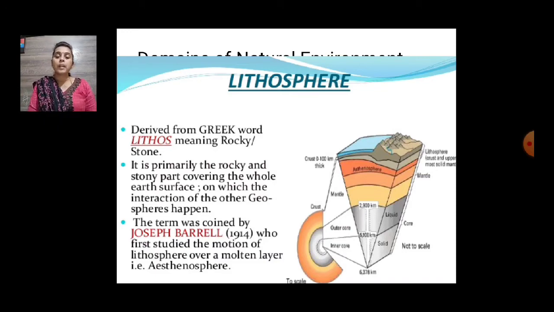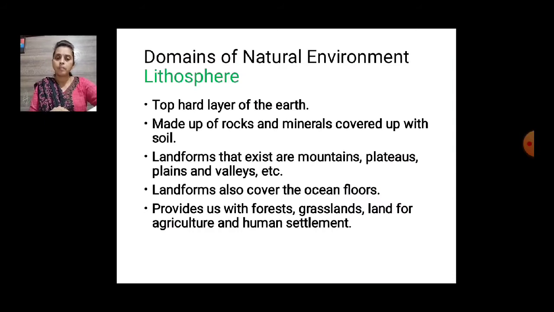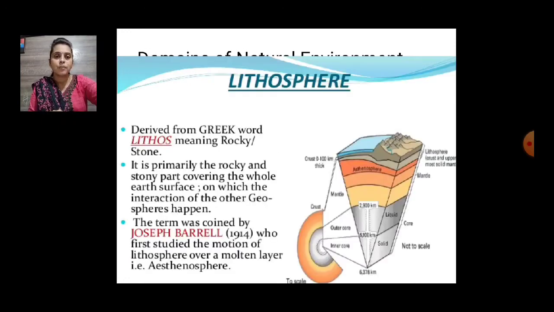So who coined the word lithosphere? It was coined by Joseph Barrel in the year 1914, who first studied the motion of the lithosphere movement. Motion means movement of lithosphere over a molten layer, that is asthenosphere. So that is extra knowledge, information is given. Now coming to the second domain of the natural environment, that is lithosphere. This was the extra information.